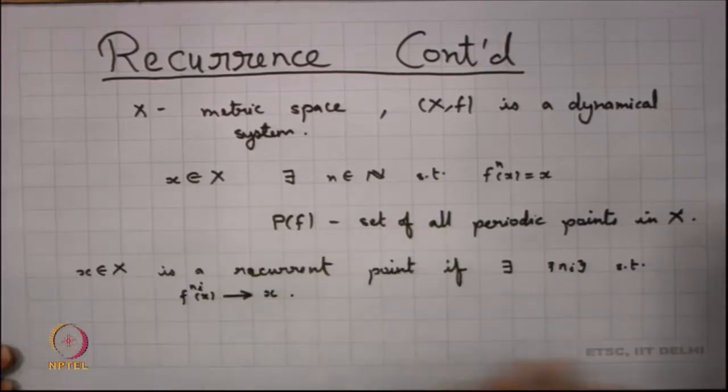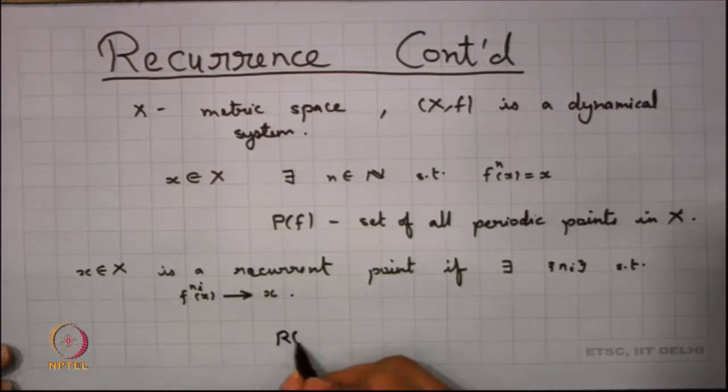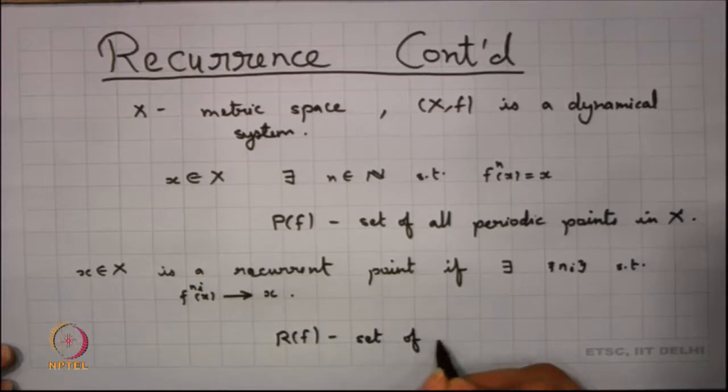This is one of the equivalent conditions which we had seen yesterday, and the set of all recurrent points we had denoted as R(f).